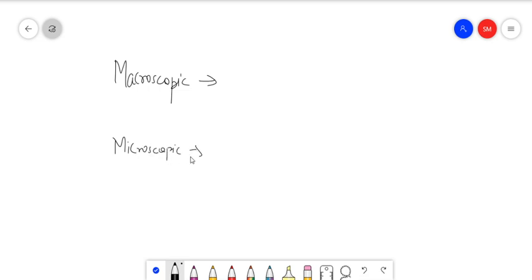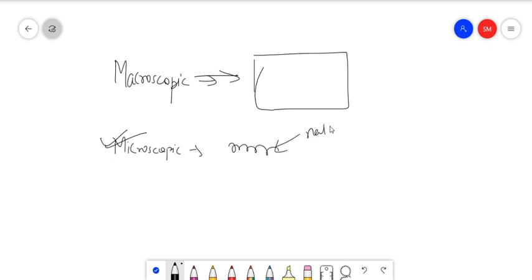Microscopic simply means the germs, the coronavirus. There are many things which you cannot see with your naked eye, and we call them microscopic. We say that there is a different world called the microscopic world in which these organisms live, and the other is the macroscopic world in which we are living. I think it is clearly understood that macroscopic is larger in size, and microscopic is smaller in size, which cannot be seen with naked eyes. I hope this much is clear.